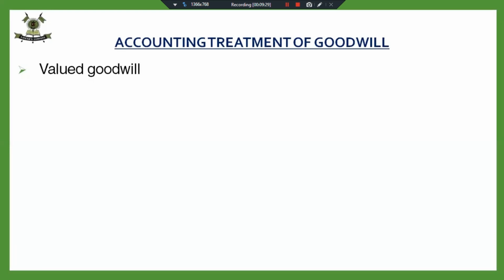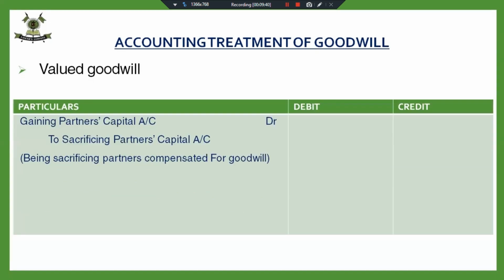The gaining partner is just going to compensate the sacrificing partner. And we are going to pass just one adjustment entry, that is gaining partner's capital account to sacrificing partner's capital account. Gaining partner's capital account debited. This will be in gaining ratio.